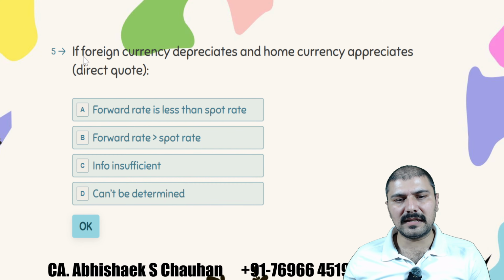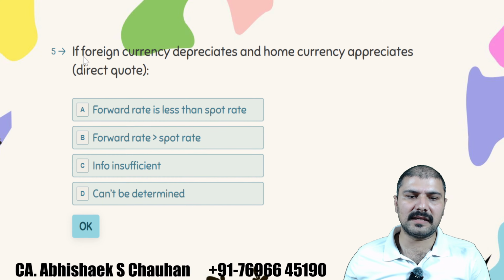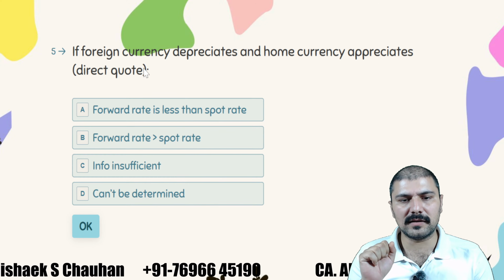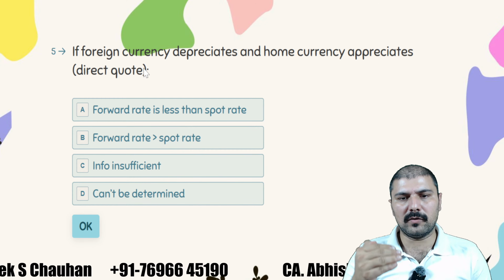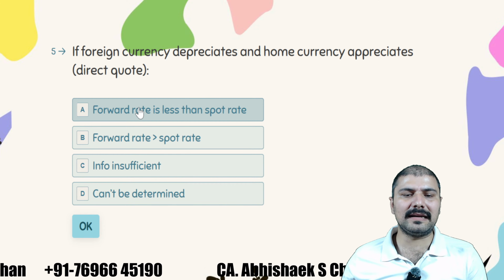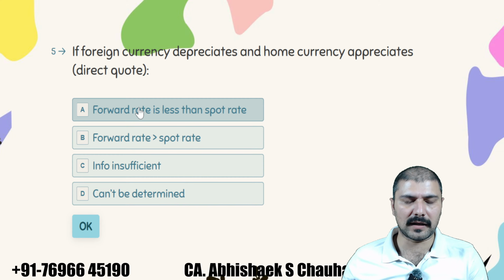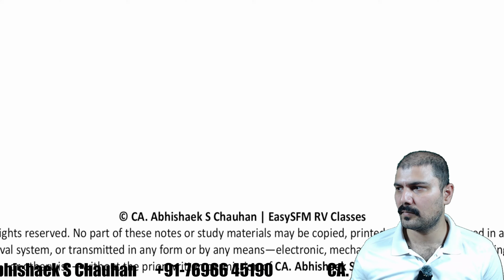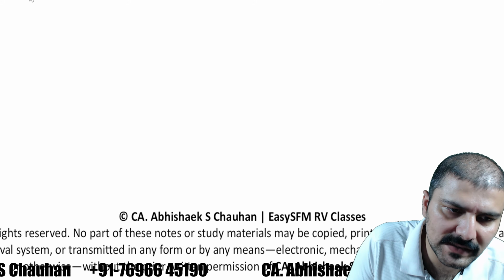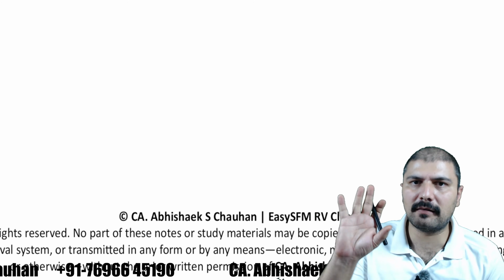If foreign currency depreciates and home currency appreciates, in direct quote, then the forward rate is less than the spot rate, right? For explanation to understand that, direct quote basically means, don't try to go into technical terms.